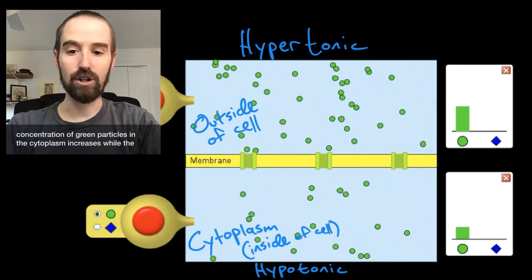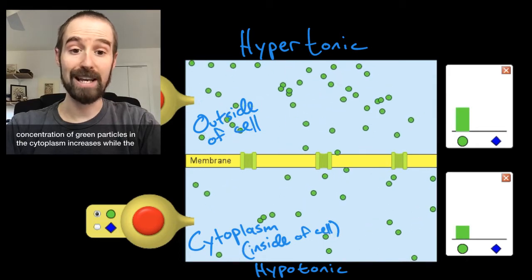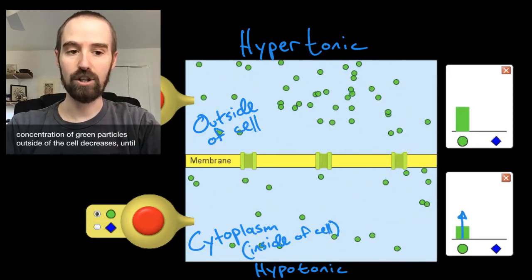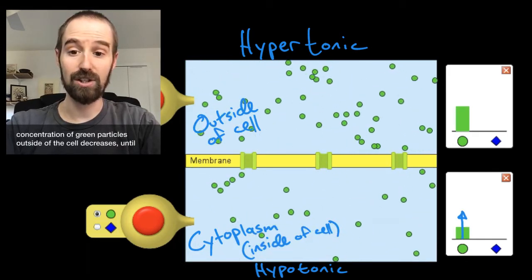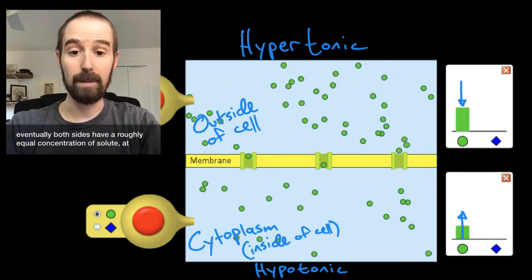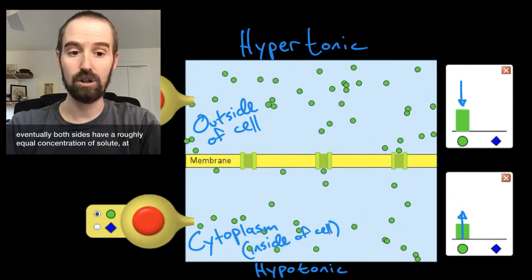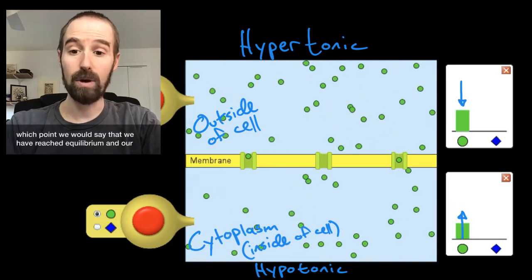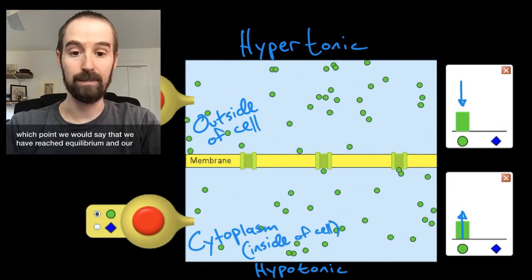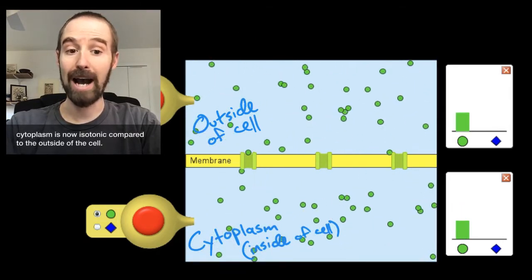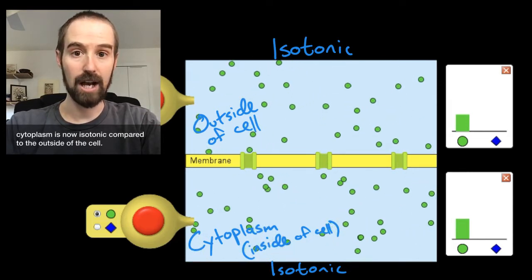So the concentration of green particles in the cytoplasm increases, while the concentration of green particles outside of the cell decreases, until eventually both sides have a roughly equal concentration of solute, at which point we would say that we have reached equilibrium, and our cytoplasm is now isotonic compared to the outside of the cell.